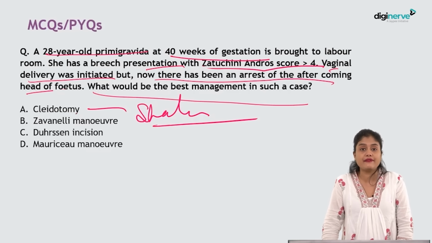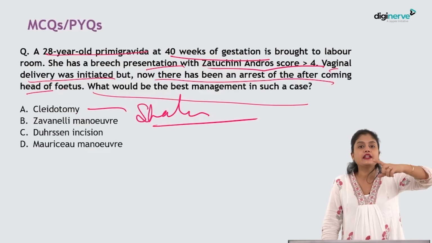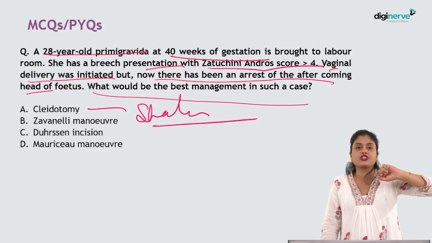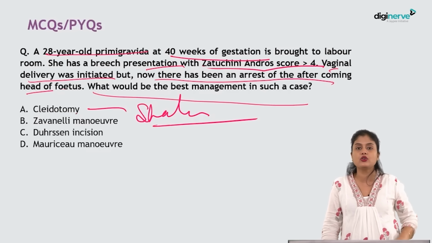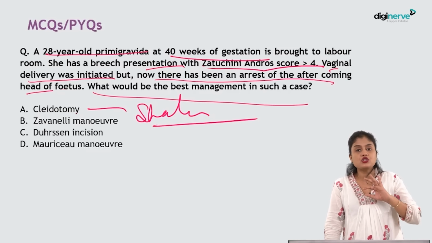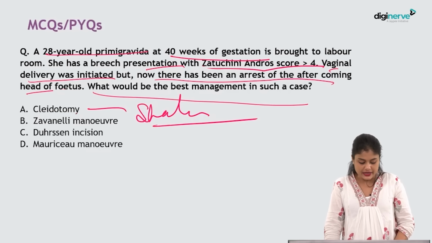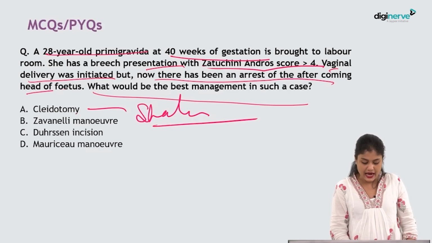Okay, so we do the Zavanelli method. So Zavanelli is to push the fetus back inside and deliver the fetus by cesarean section. This is the last method. Okay, nobody does this anymore. But still I'm telling you, Zavanelli is push the fetus inside and do a cesarean and extract the fetus, especially in case of breech presentation. This is the last maneuver, not the best maneuver.